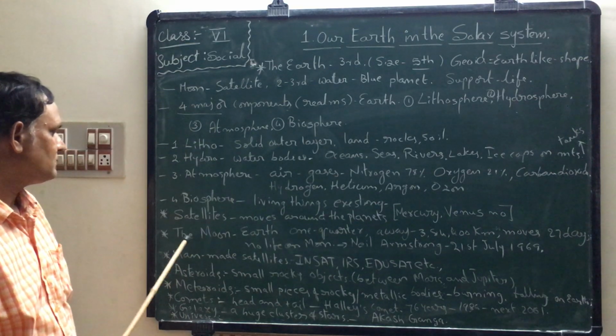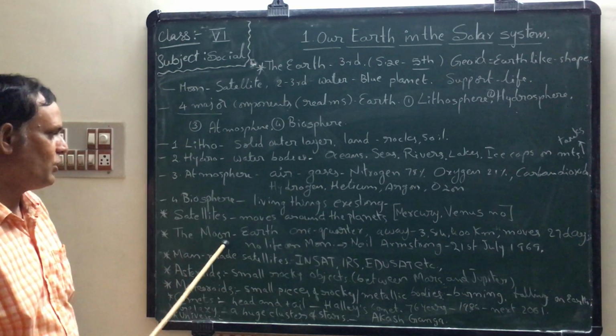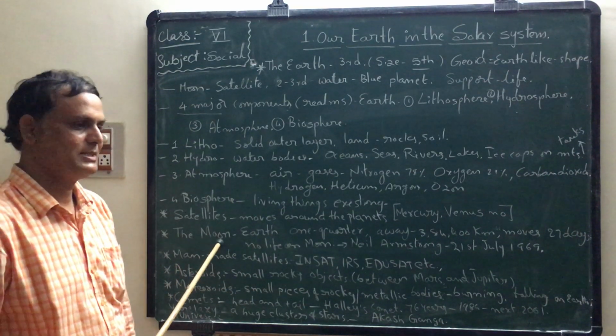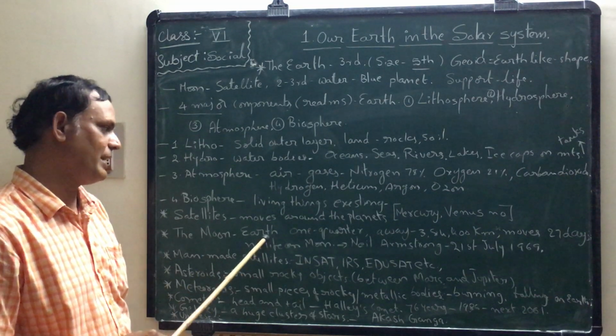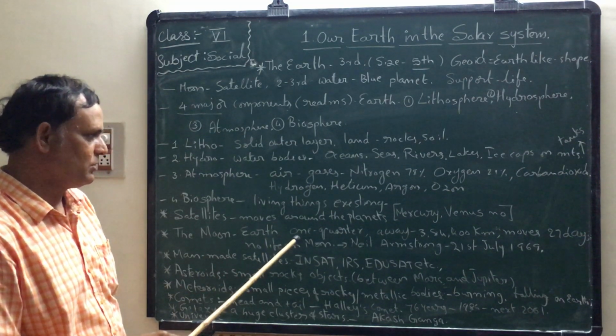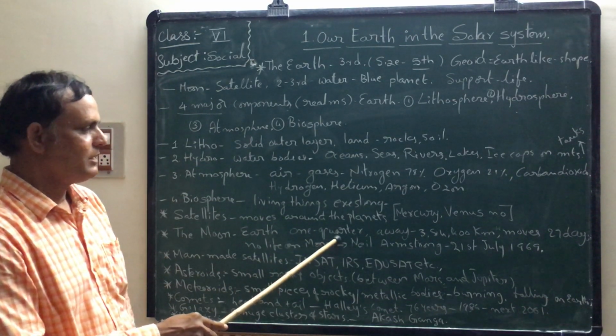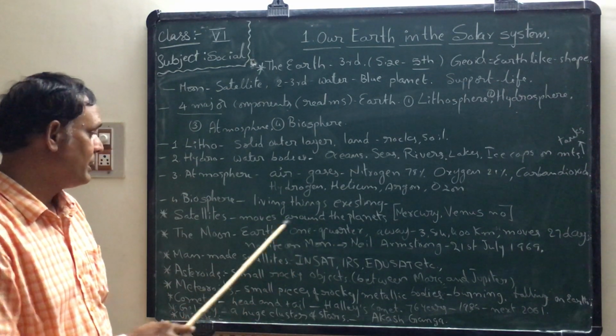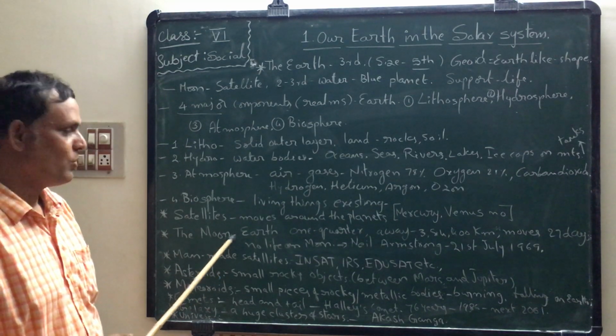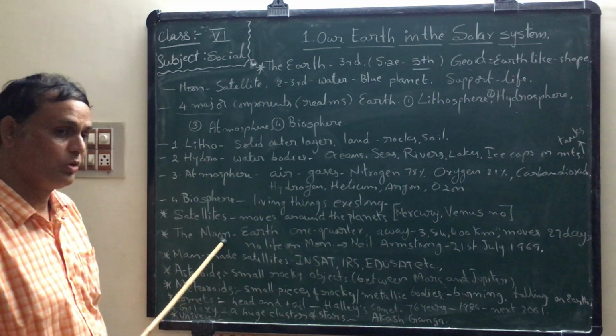Next one, the Moon. So we know the Moon is the satellite of Earth. Its size is only 1/4 of Earth. What is the distance from Earth to Moon?